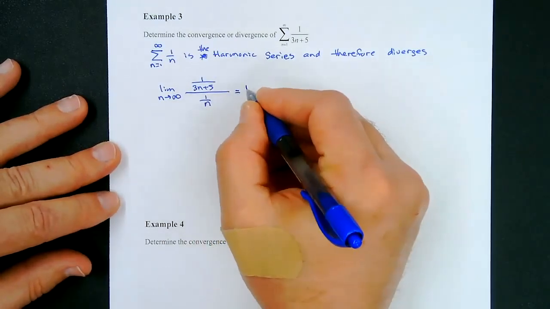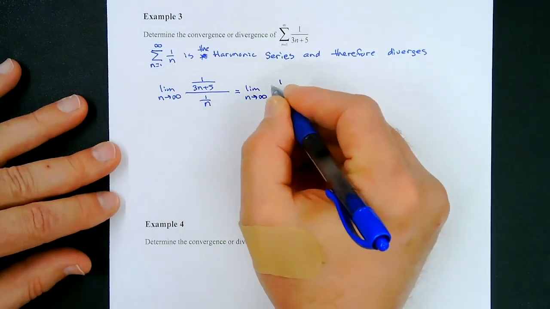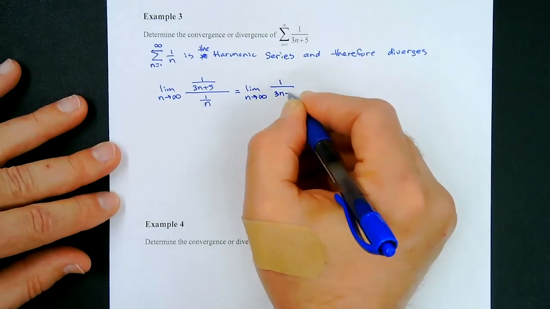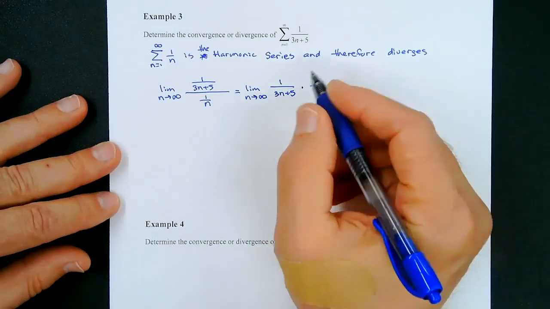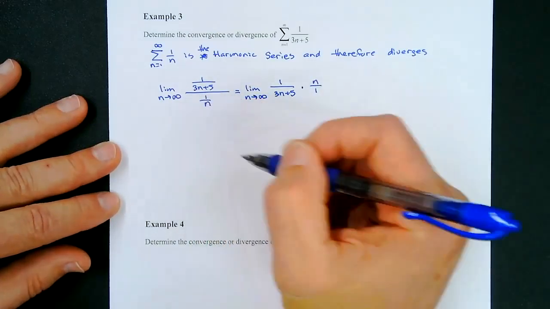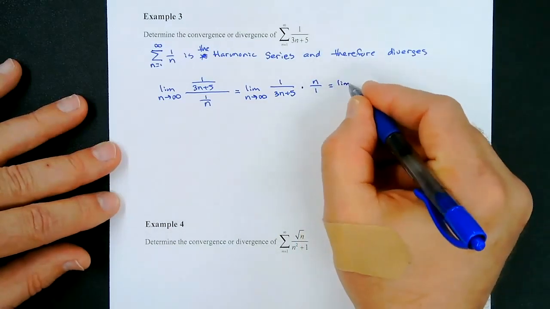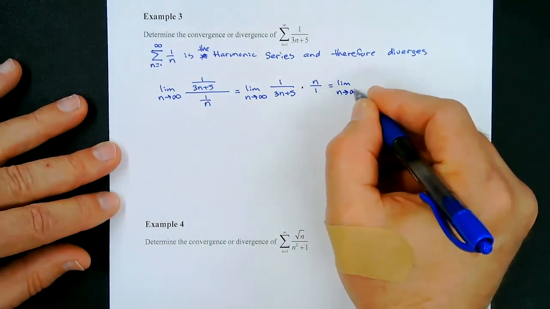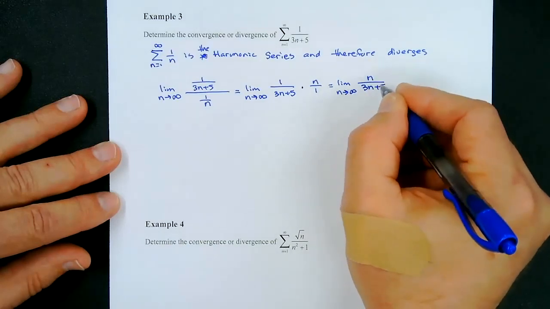So this becomes the limit as n approaches infinity of 1 over 3n plus 5 times n over 1. You can switch this to multiplying by the reciprocal of the denominator. So that makes this the limit as n approaches infinity of n over 3n plus 5.